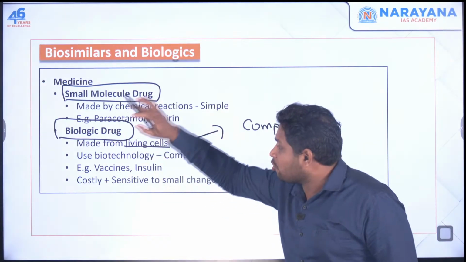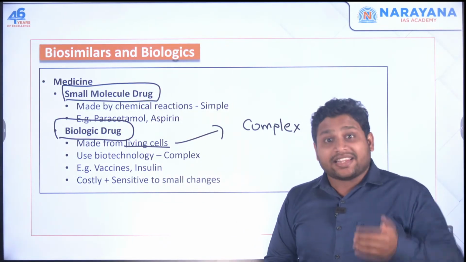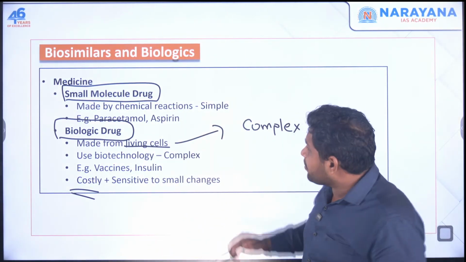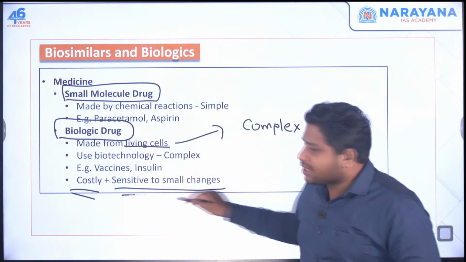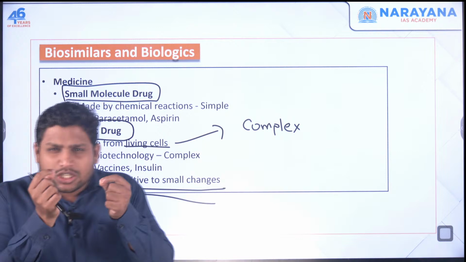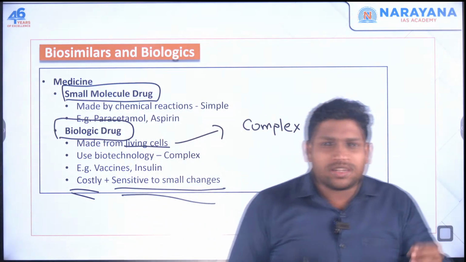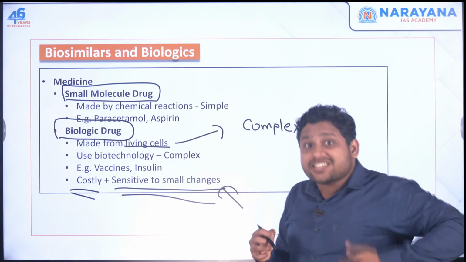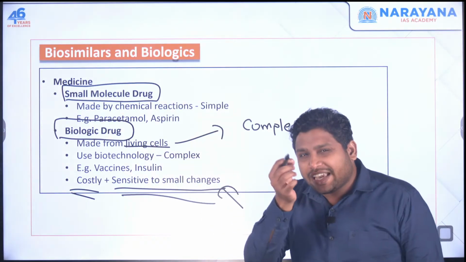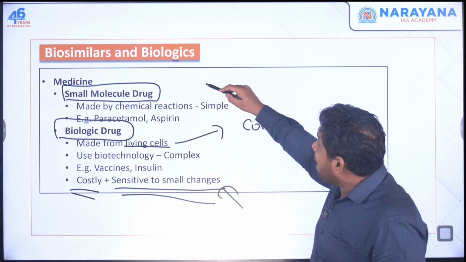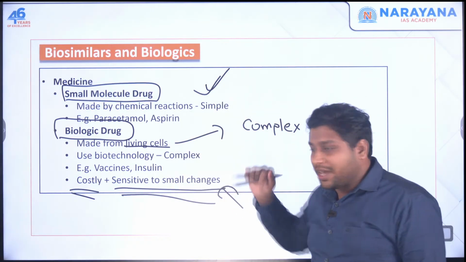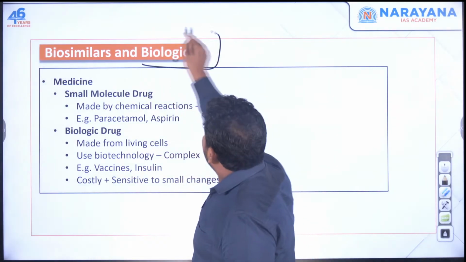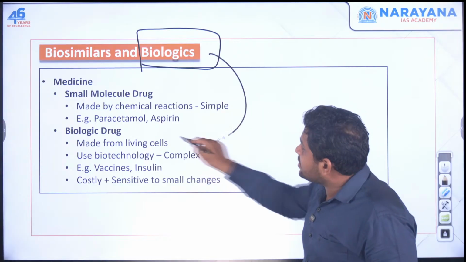So making biologic drugs is a very complex procedure, and that's the reason it many a times becomes very costly. And one more thing: in case of biologic drugs, if you have made a small change in the composition, or there is a very minor change, that can also cause a big problem, and people might suffer because of this biologic drug. This doesn't happen in case of small molecule drugs. Now, why have I discussed these two? Because I had to explain what biologics means. So we understand this is a kind of medicine.